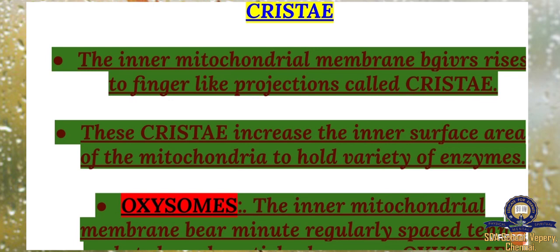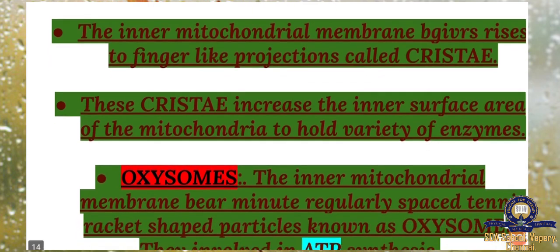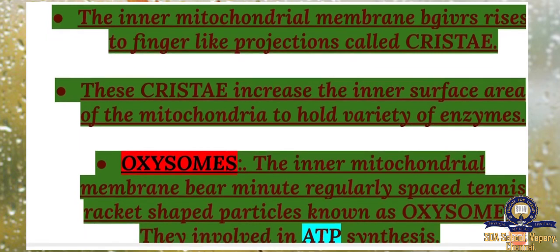Cristae is also the inner part of the mitochondria. The inner mitochondrial membrane gives rise to finger-like projections called cristae. These cristae increase the inner surface area of the mitochondria to hold a variety of enzymes. So these cristae make a finger-like structure inside the mitochondria. It contains a variety of enzymes, different types of enzymes.